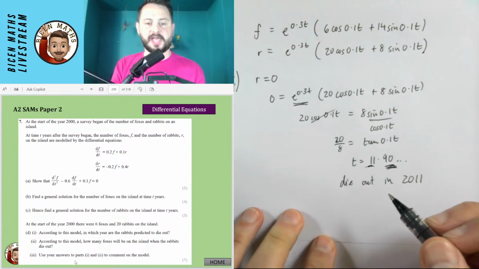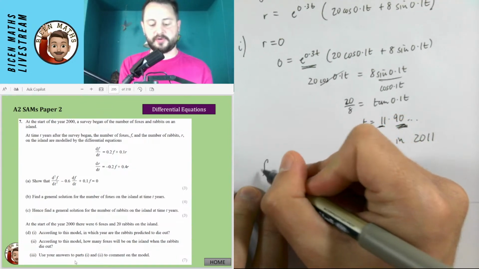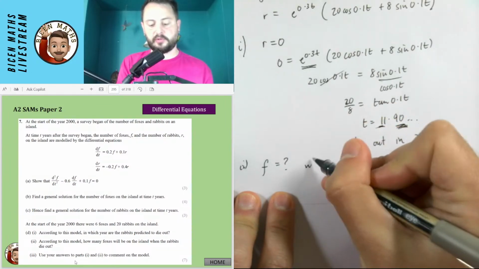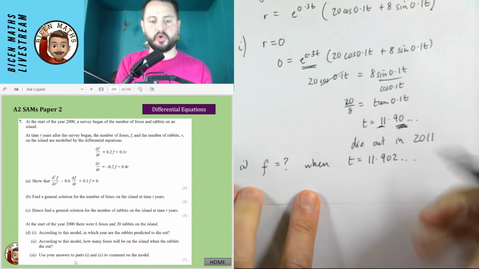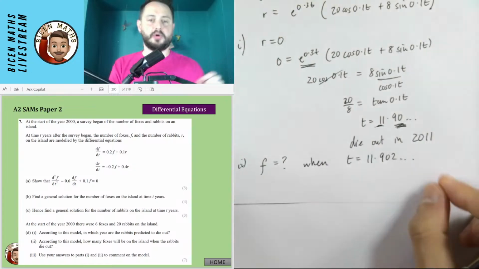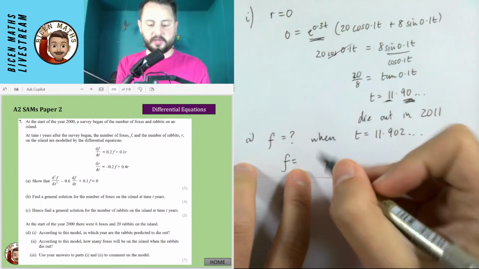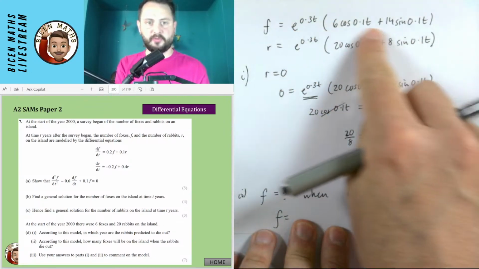And then we will say how many foxes will be on the island when the rabbits die out. So we're now trying to find out what is the value of F when t is 11.902. Wow, they're making us work hard. So I'm going to say that foxes is going to be, and I'm just going to go straight into the calculator for this. You can't see it on the page, but I'm using this formula that we have.